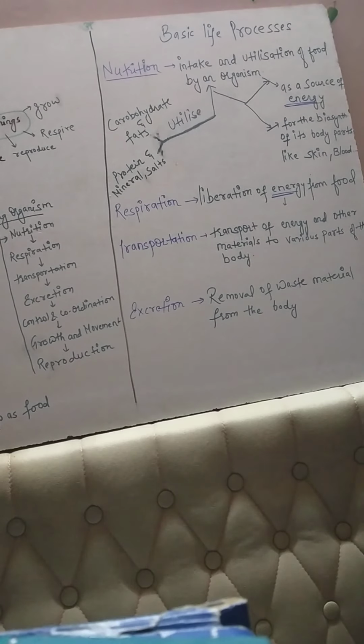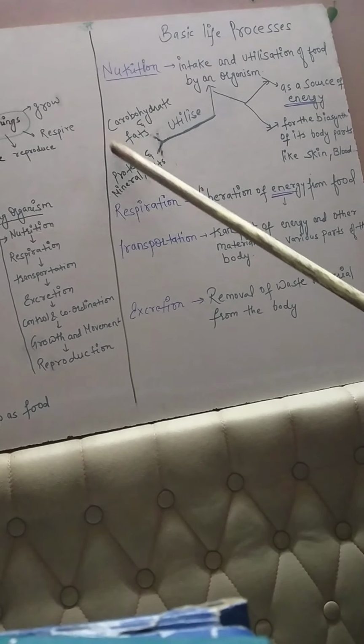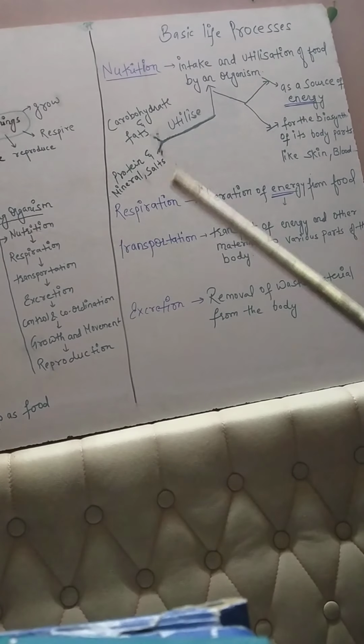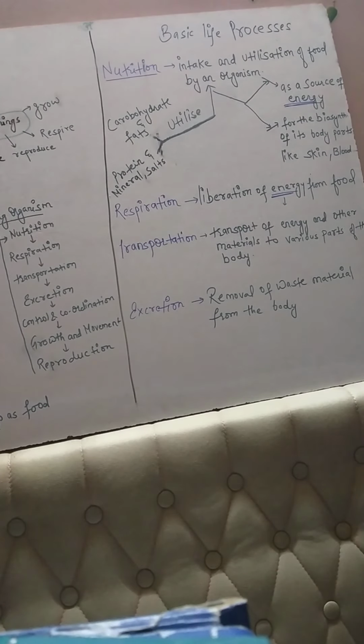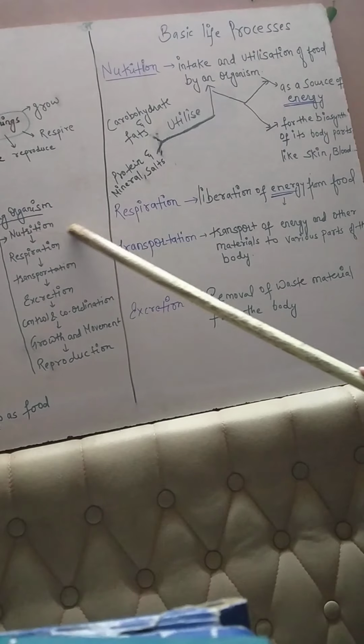So first of all, nutrition means intake and utilization of food. If the food has carbohydrate and fat, then it is converted into energy form. If the food has protein, mineral and salt, it is used for the biosynthesis of body parts. It means like skin formation. When some skin gets degenerated, new skin will form again. It is due to these protein, minerals and salt. Is that clear? Now this nutrition is completed.